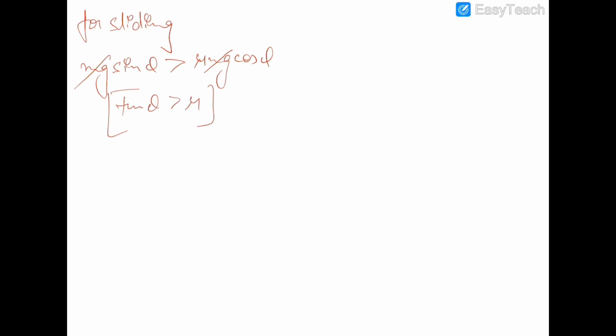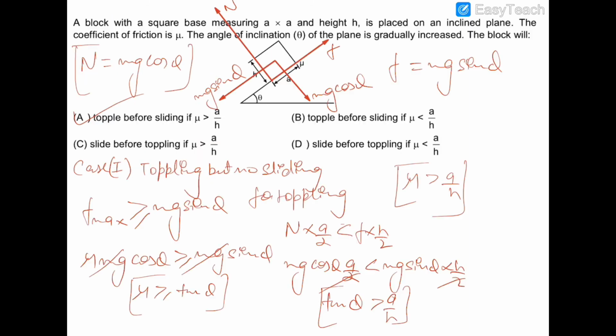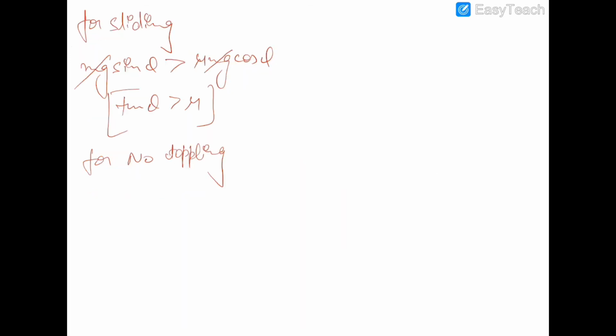Now the second condition, for no toppling: the torque of the normal reaction, which is the preventing force, should be greater than the torque of friction, which is the force that is making the block topple.